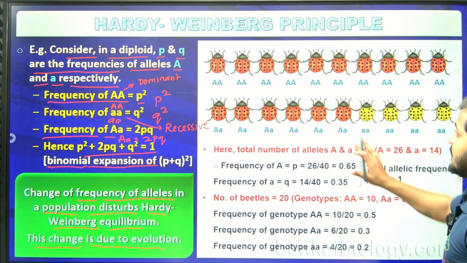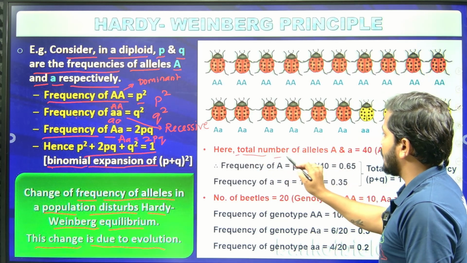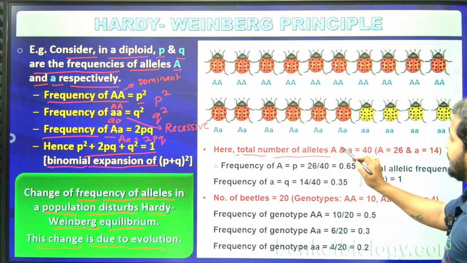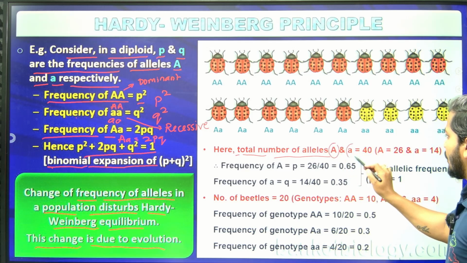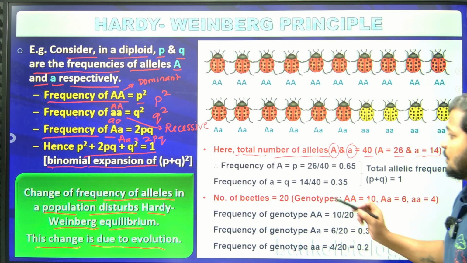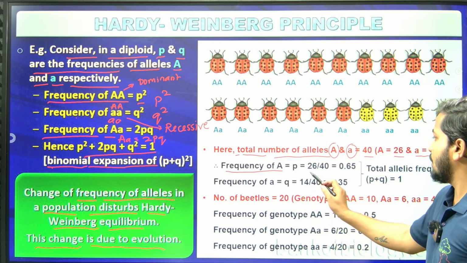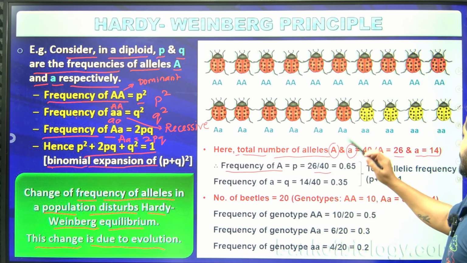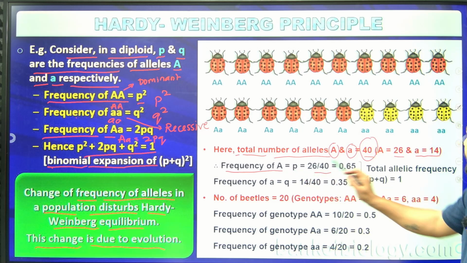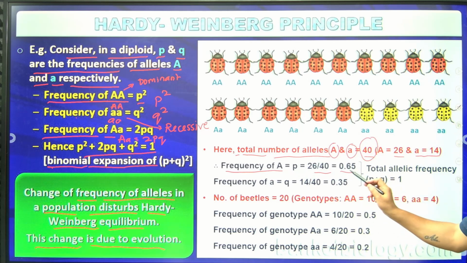So here, the total number of alleles we have to consider, capital A and small a, is 40. Then A is equal to 26 and small a is equal to 14. Then the frequency of A, that is p, is equal to 26 divided by 40, which is 0.65.